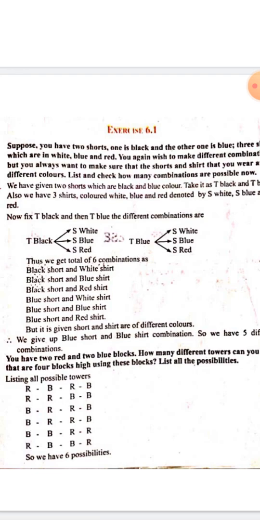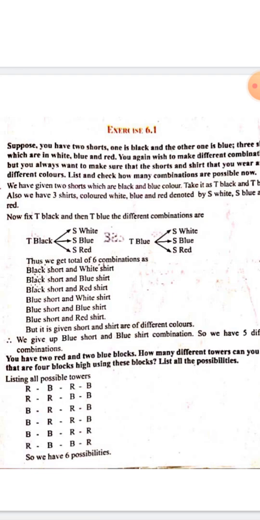Okay, so consider there are four places. If I put a red block in the first place, and then a blue block, and then a red block, and then a blue block, this is the first possibility. We can also do it this way. What are the possibilities there?